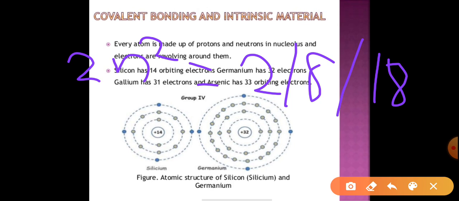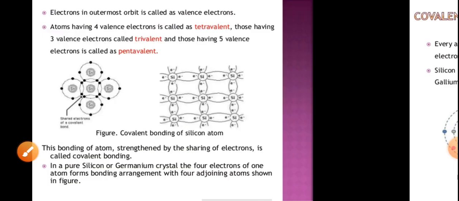For example, germanium. The atomic number of germanium is 32. So how to divide the 32? First 2, then 8, plus 18. So 18 plus 2, 20, 20 plus 8, 28. But how many electrons remain? 4. So in the last orbit, 4 valence electrons are there. Okay. So whatever electrons are in the last orbit, we call them valence electrons. We have seen up to this.